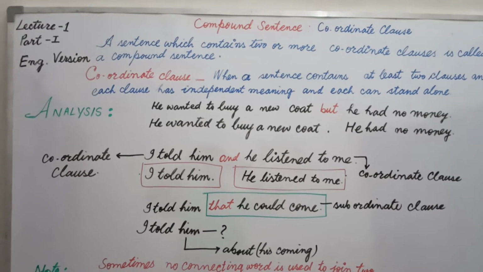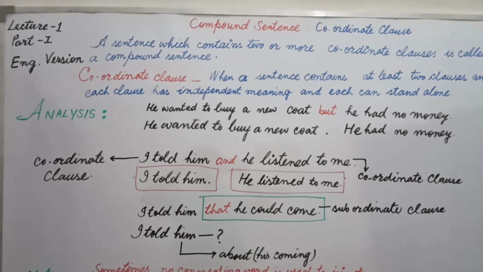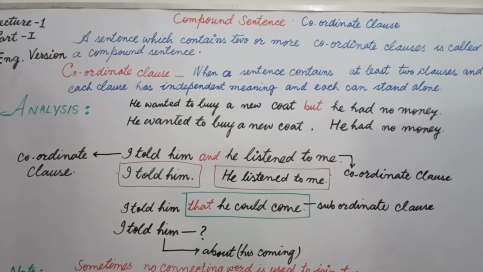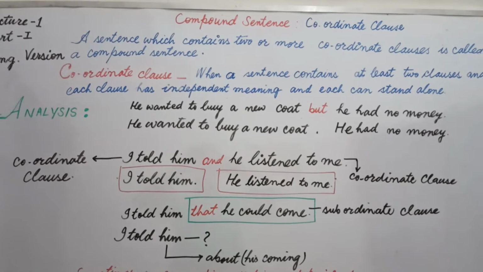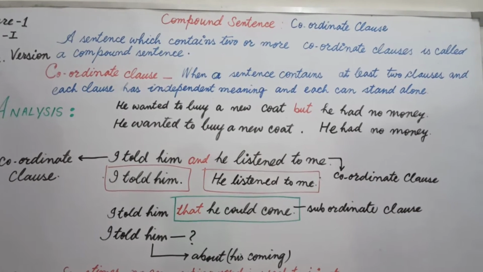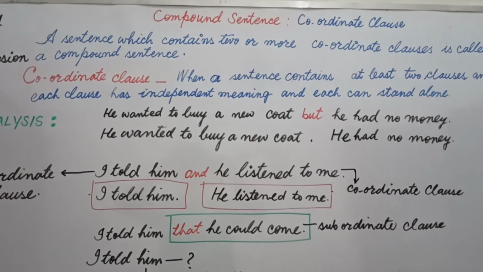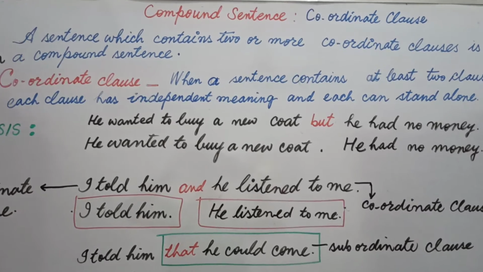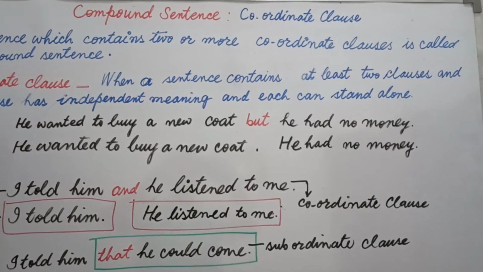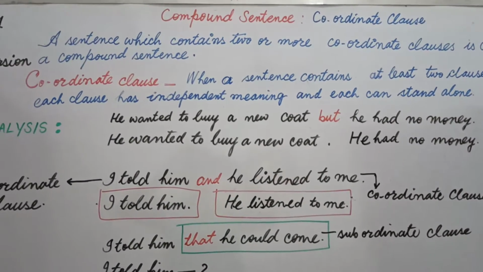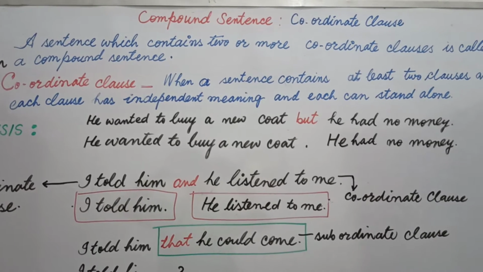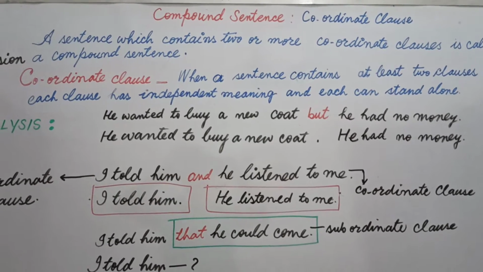Students, now let's begin with compound sentence, coordinate clause. Let's understand first, before we study the conjunctions related to this clause, what is compound sentence. Students, compound sentence is a sentence which contains two or more coordinate clauses. Such a sentence is called a compound sentence.